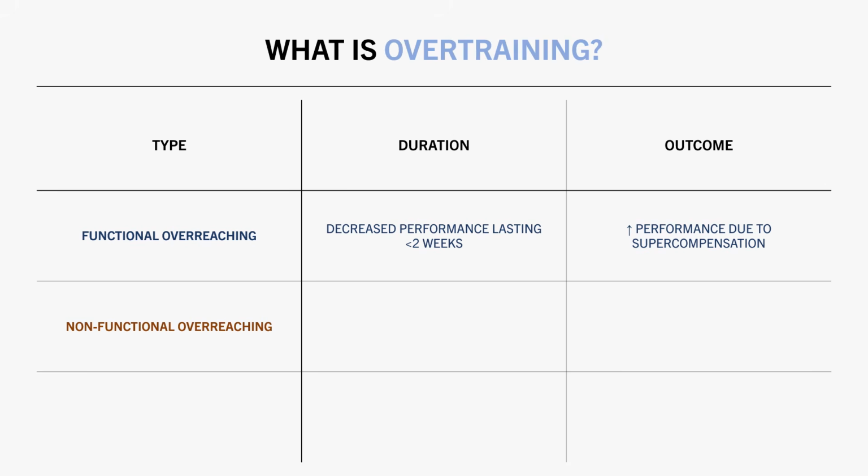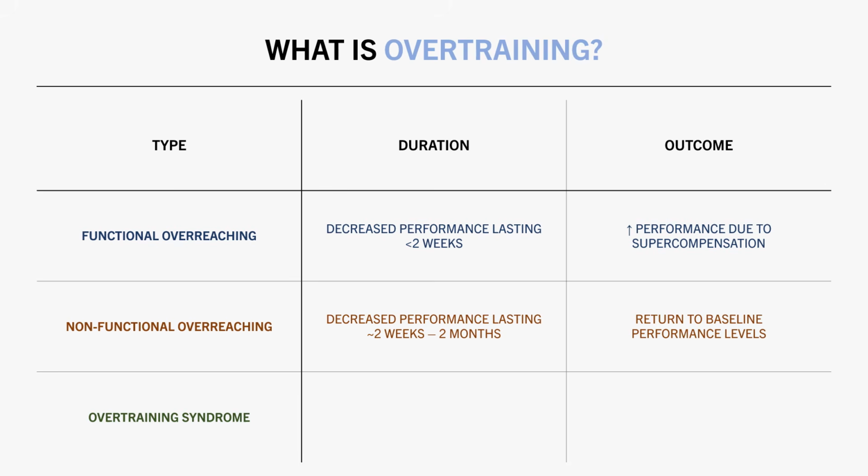Second, we have non-functional overreaching. This refers to a decrease in performance lasting around 2 weeks and up to 2 months. Because of the prolonged decrease in performance, once overall training load is reduced, performance only comes back to baseline. There is no supercompensation effect.